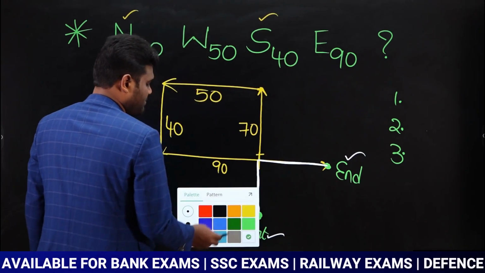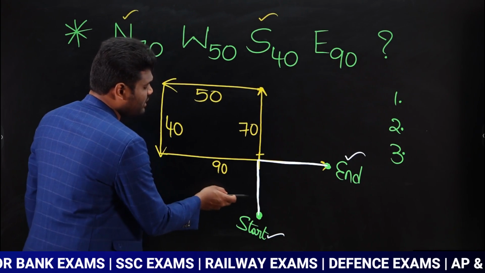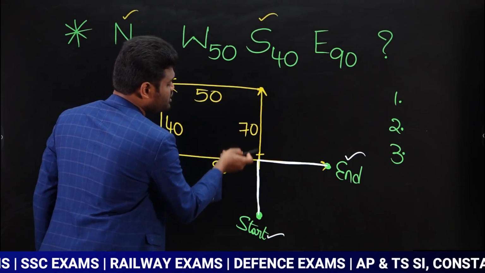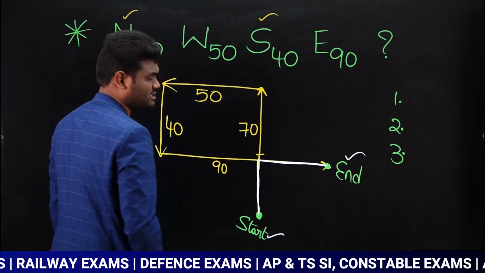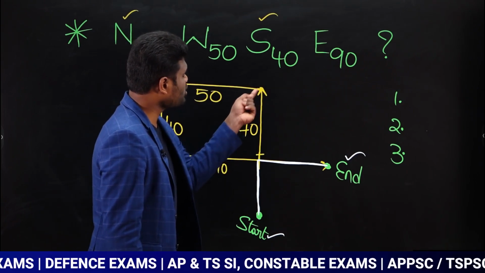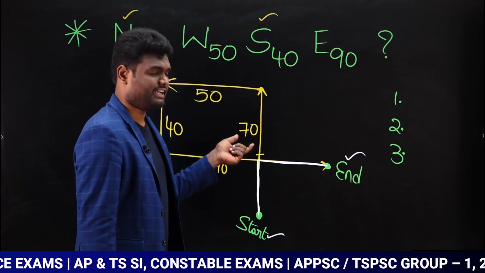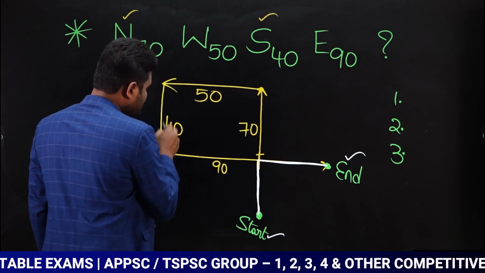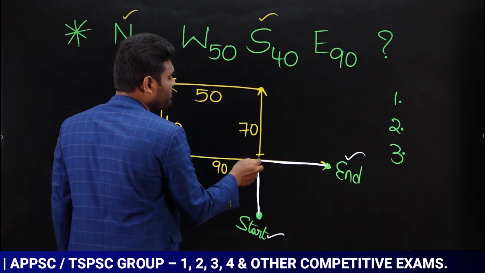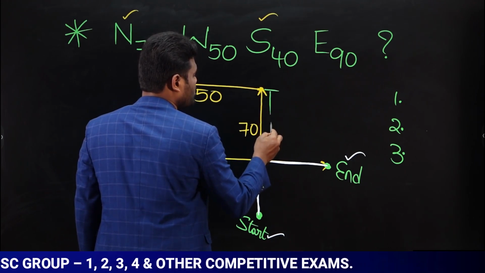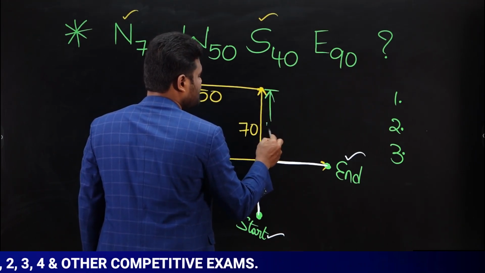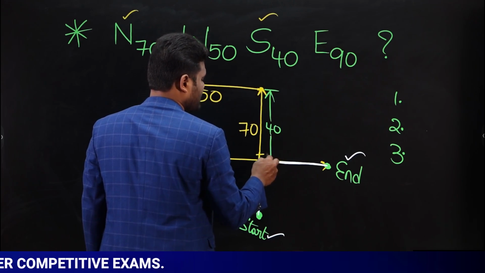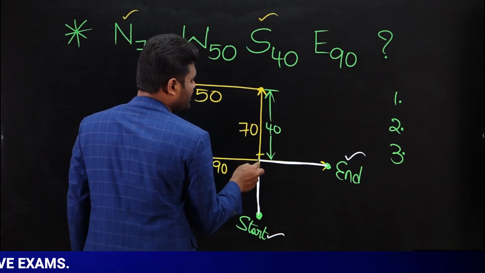Now observe carefully. Here to here, this total is 70 meters. Yes or no? Out of 70, this is 40. If this is 40, even this should be 40. From here to here, this is 40.